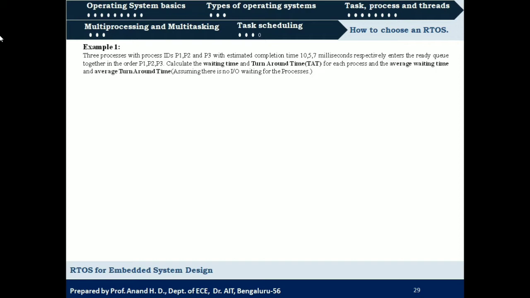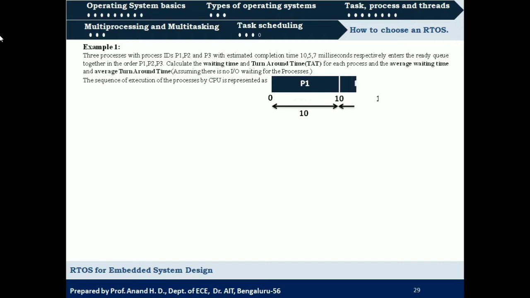So here, what would be the sequence of execution of the processes by the CPU, and how can it be represented? First the P1 process will be scheduled and it will execute till its completion. So it is going to execute for 10 milliseconds. After P1, the next process in the ready queue is P2.